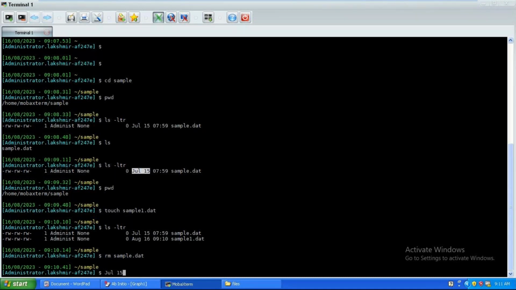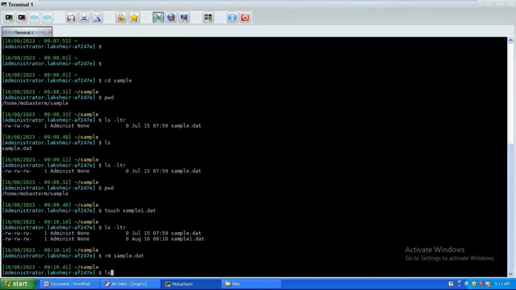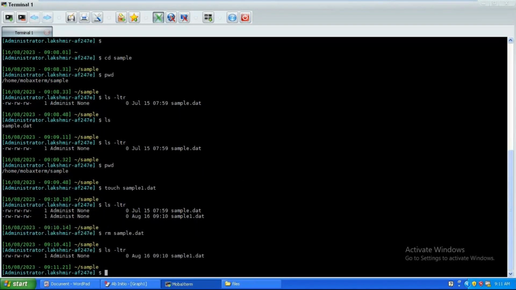Okay, right. So rm and the file name. That was deleted, there was no issue here, right? So ls -ltr. Now you can see only the existing sample1.dat.